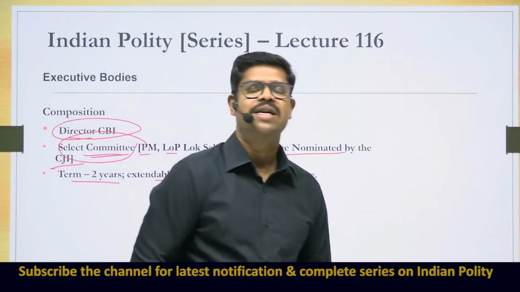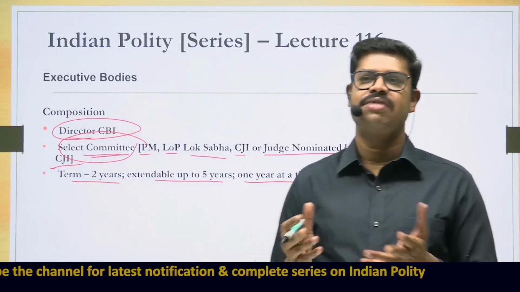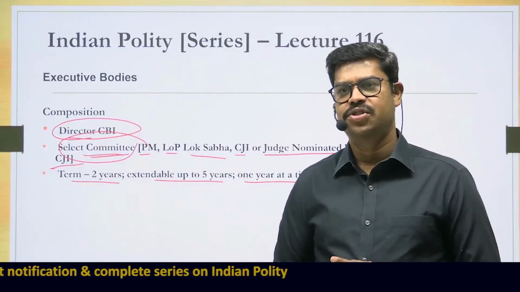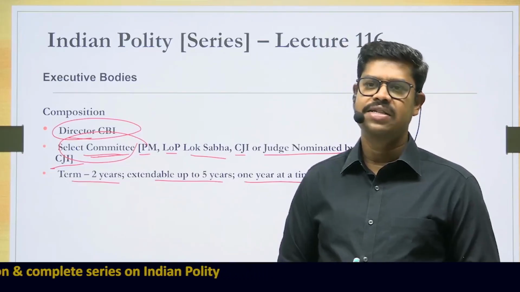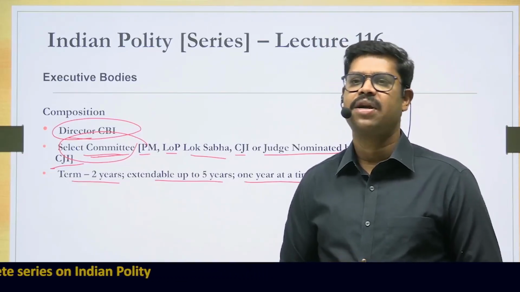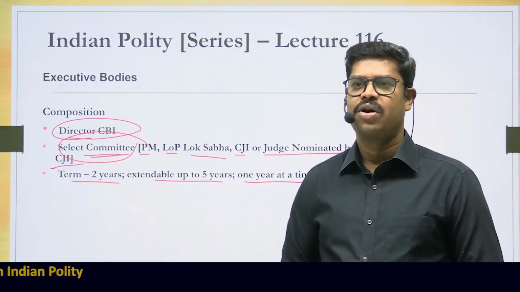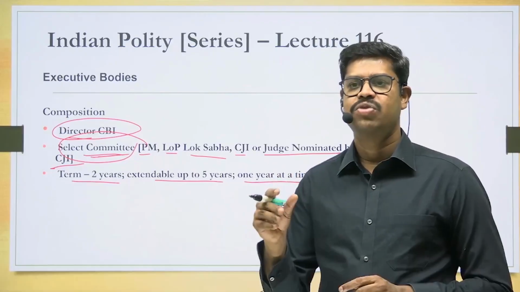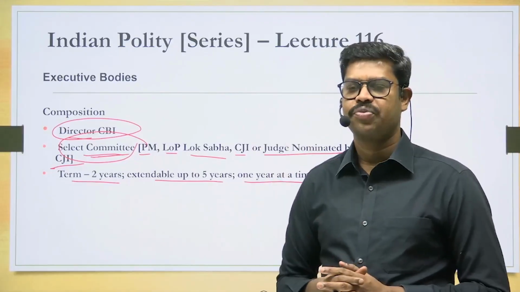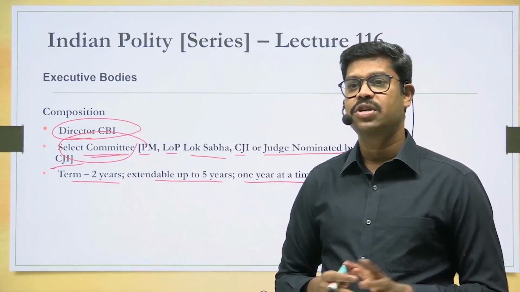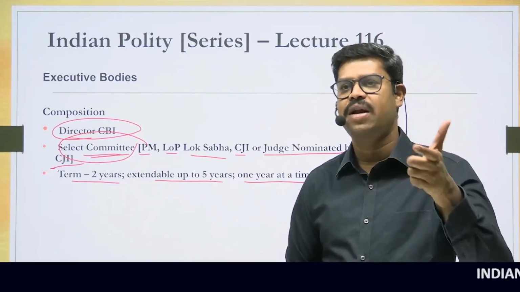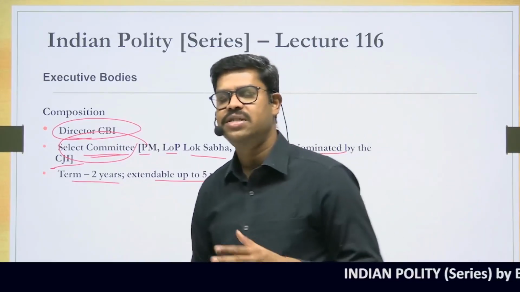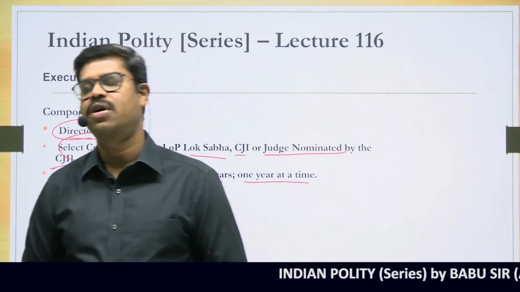However, there are certain elements of criticism with regard to the CBI today. Though a premier investigating agency, many of the critics say that the CBI acts as a puppet in the hands of the central government, or in fact, in the words of the Supreme Court, it is a parrot which speaks the voice of its master. In other words, the Supreme Court has in fact called the CBI a caged parrot. Why is it called a caged parrot? A caged parrot speaks the voice of the master. It just does what the master wants it to do.